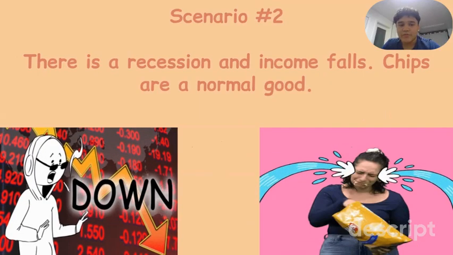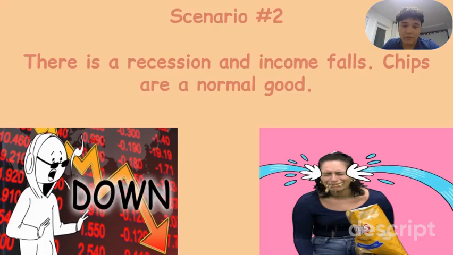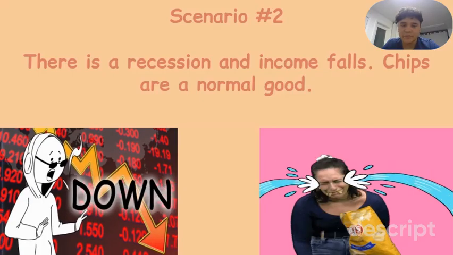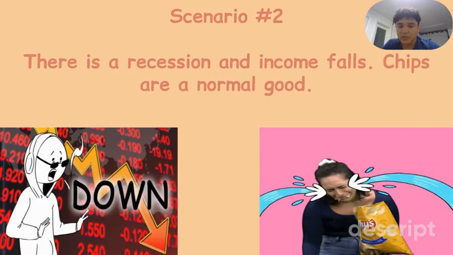Scenario number 2. There is a recession and the income falls. However, chips are a normal good. Pause the video right now and see if you yourself can determine the graph and what the shifters will be.